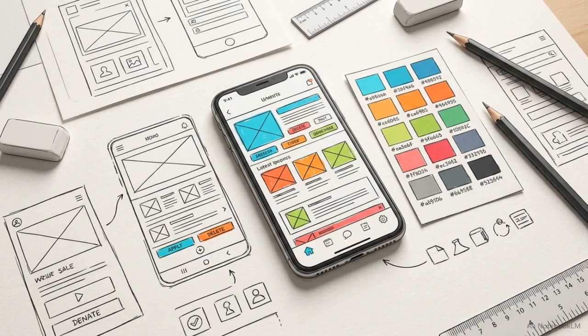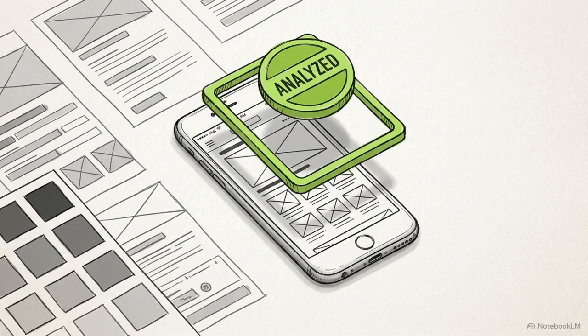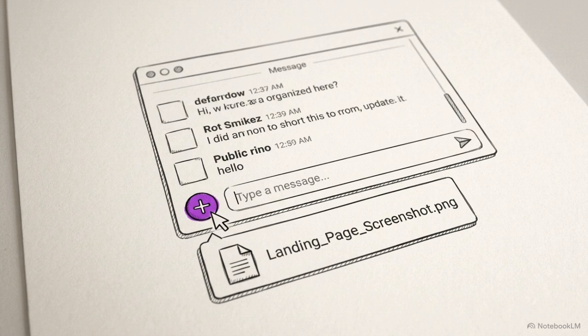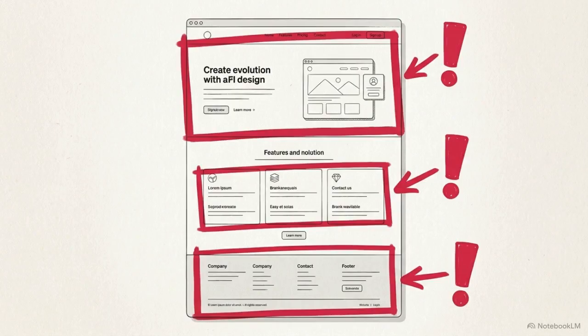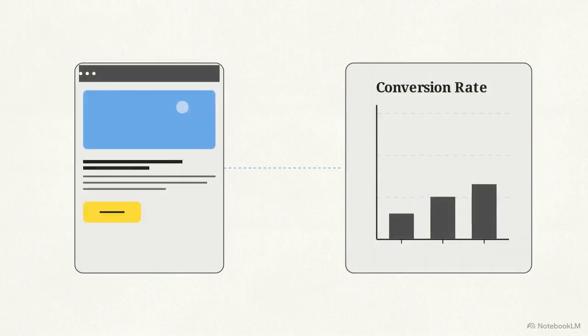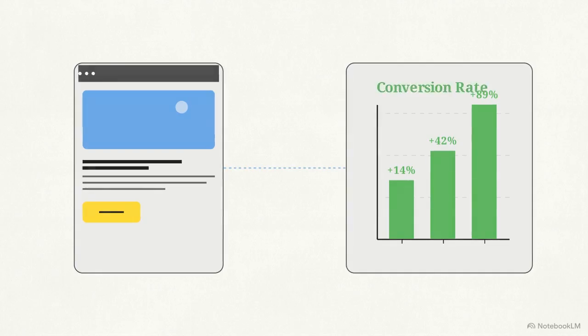Text is only half the equation. Claude can critically analyze design assets, user interfaces, and layouts. It understands what it's looking at and can solve problems based on visual feedback. To use this, open your chat, click the plus icon, and upload a screenshot of your landing page. Then, write a prompt asking for specific ways to increase conversion rates on that exact interface. It identifies framing problems and provides specific fixes. Integrating visual analysis connects text generation to actual product design, allowing the system to act as a conversion strategist.